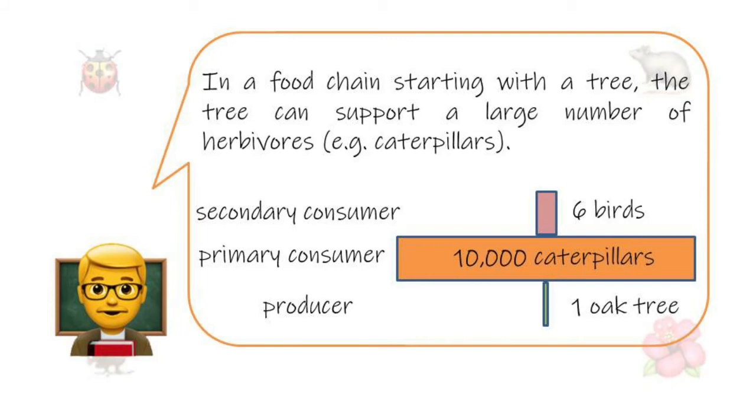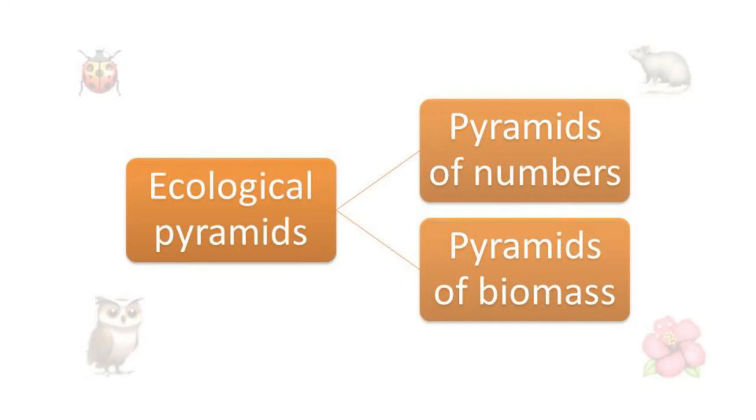In a food chain starting with a tree, the tree can support a large number of herbivores, for example caterpillars. So, one oak tree, because of its large mass, can support 10,000 caterpillars. The producer has a smaller number than the primary consumer, and therefore this ecological pyramid is known as an inverted ecological pyramid of numbers. Secondly, let's talk about the pyramid of biomass.